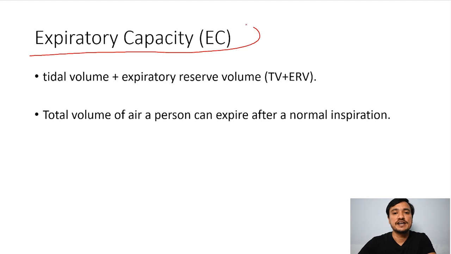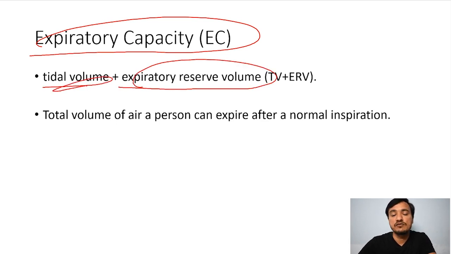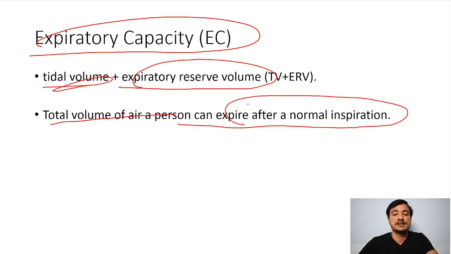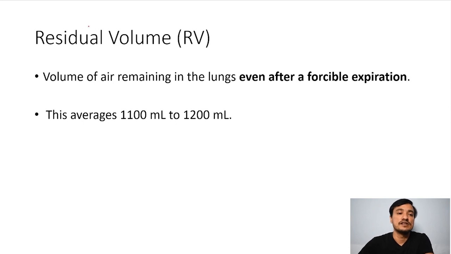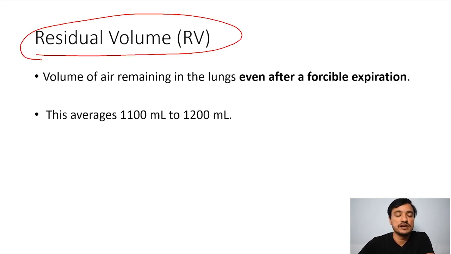Then there is expiratory capacity. See, we have seen inspiratory capacity where tidal volume is included with inspiratory reserve volume. Here, tidal volume is included with the expiratory reserve volume. Means whatever the amount you can expire is called expiratory capacity. Capacity, you can remember, is the total amount. Tidal volume is 500 ml. Then expiratory reserve volume is 1000 ml. So total volume of air a person can expire after a normal expiration is expiratory capacity. And then the next topic is residual volume of the air in the lung.